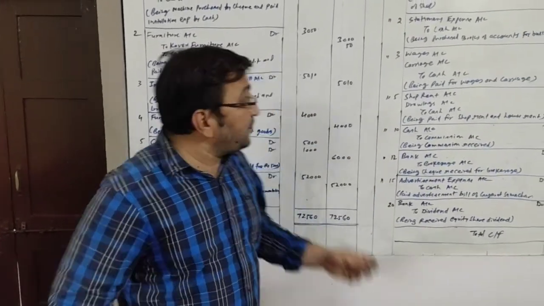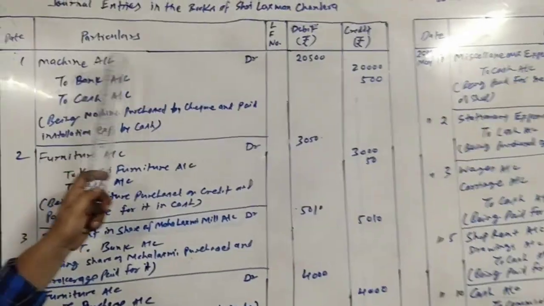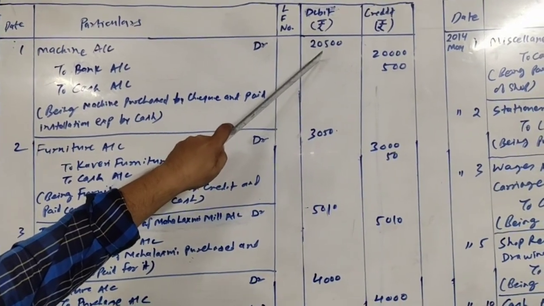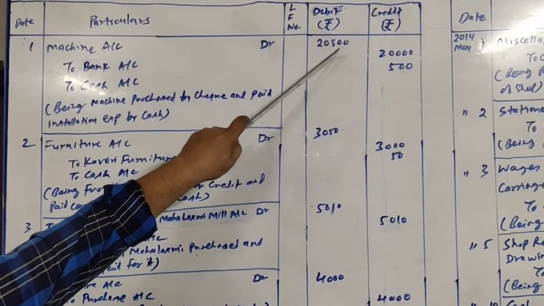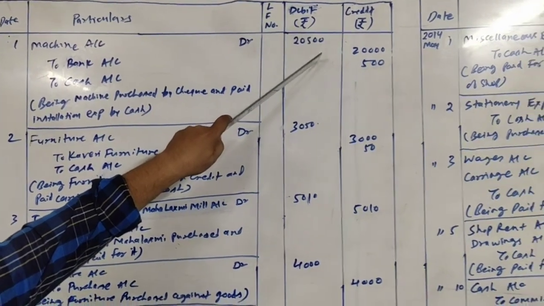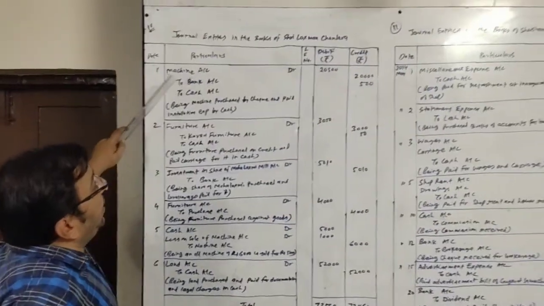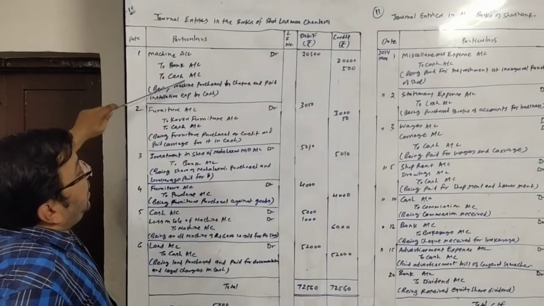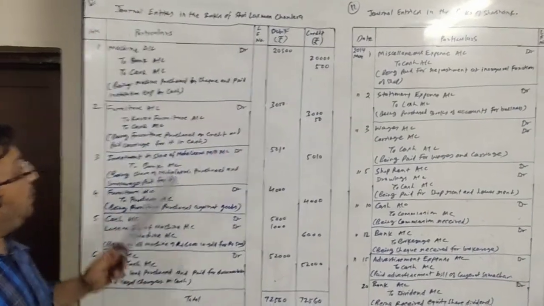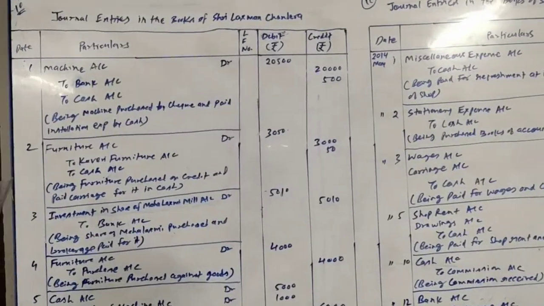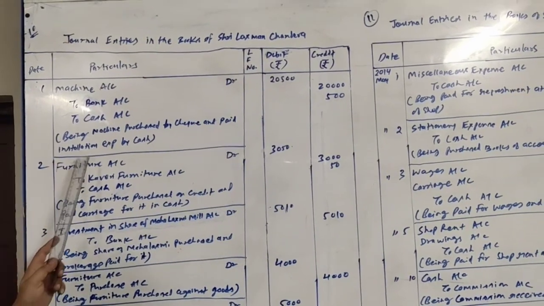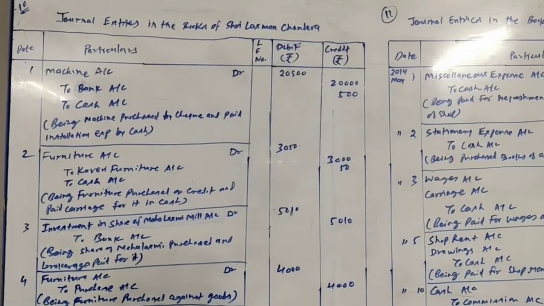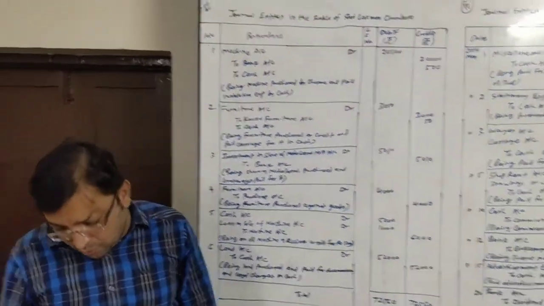So here the entry is machine account debit 20,500. It includes both rupees 20,000, the basic cost price of machinery, and 500 which is paid for installation expense. Installation expense separately will not be recorded, right? To bank account 20,000 because check is given of 20,000, and to cash account 500 because cash is paid for the expenses. Being machine purchased by check and installation expense paid by cash. Okay, let's move to transaction number 2.